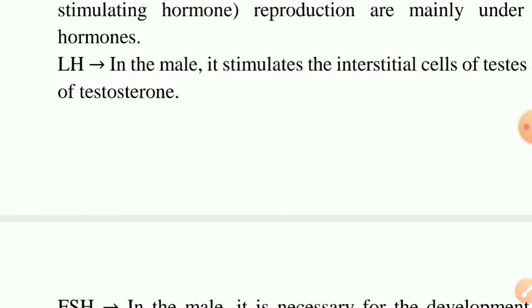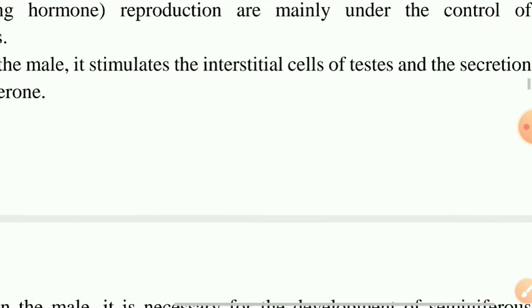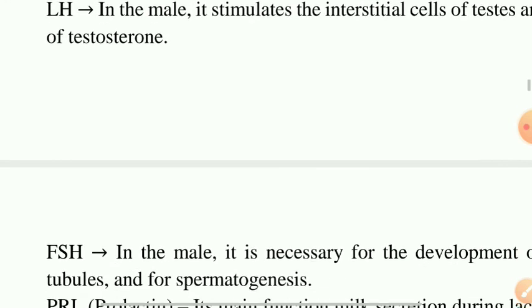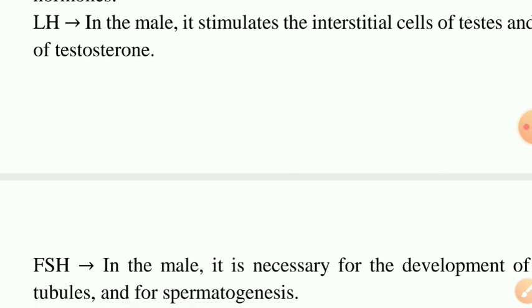LH is present in both male and female. In the male, it stimulates the interstitial cells of the testes and the secretion of testosterone.